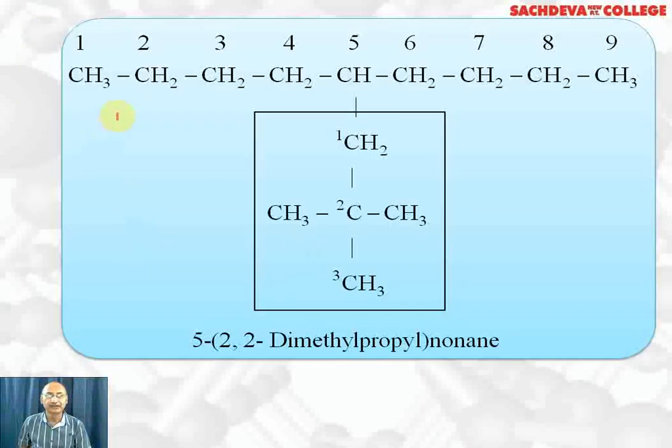Next example we are taking, this is the longest chain containing 9 carbon atoms. This is the side chain, and in the side chain, on the second carbon there are 2 methyl groups attached. So the name of the side chain will be 2,2-dimethylpropyl. 2,2-dimethyl, and these are 3 carbon atoms, so propyl. They are attached to the fifth carbon, so we have written 5 outside. The name is nonane because the total number of carbon atoms counted in the longest chain is 9.